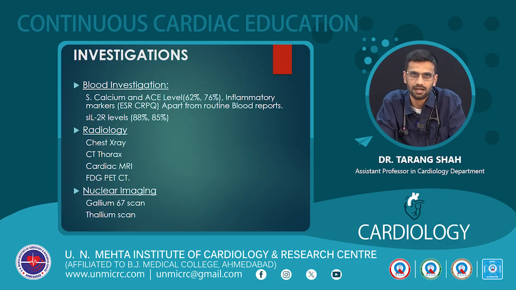Radiology may be helpful. Chest x-rays are helpful; mediastinal lymph nodes and bilateral lymphadenopathy can be found. CT thorax helps in the diagnosis. Commonly, the lung is the most commonly involved organ, so it typically picks up the disease in the lung parenchyma. Cardiac MRI and FDG PET are the most commonly useful investigations for cardiac sarcoidosis.